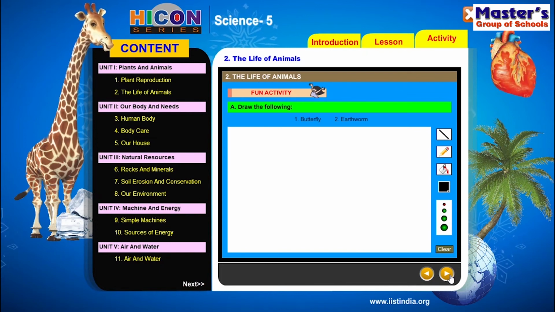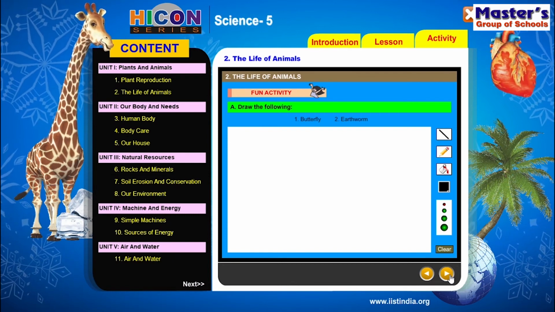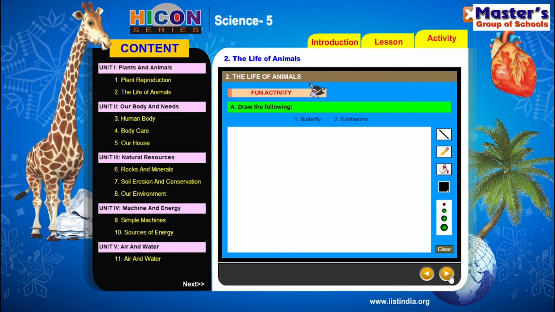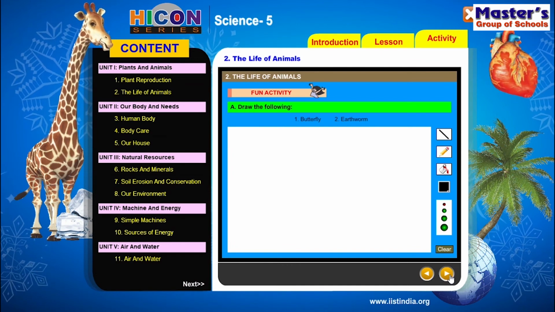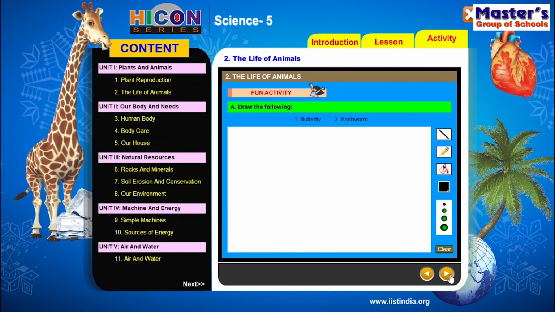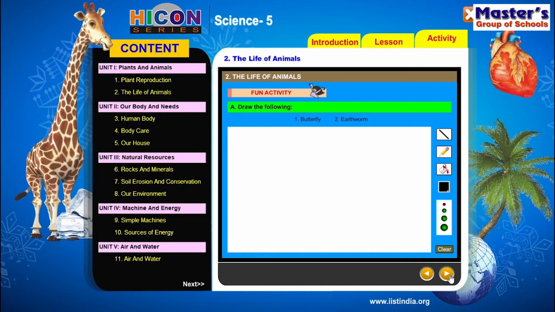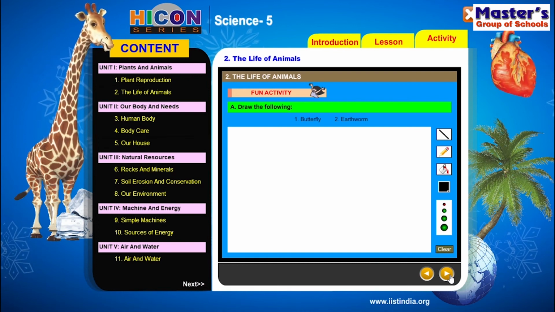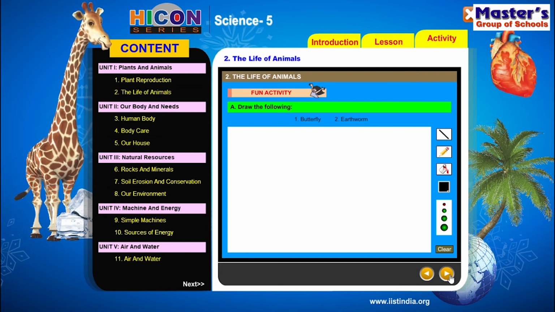Draw the following. So children, this is a fun activity. There are two animals given. Now we have to draw their figures. One is a butterfly and the second one is earthworm. So children, practice the diagrams of butterfly and earthworm. The diagrams are given in your PDF. So see the PDF and draw the diagrams of butterfly and earthworm in your notebook. Practice these diagrams at your home.